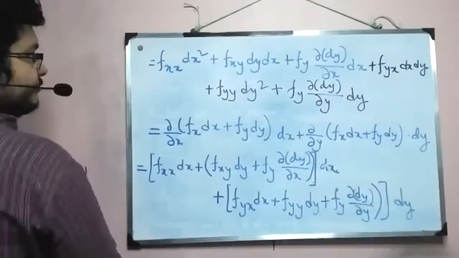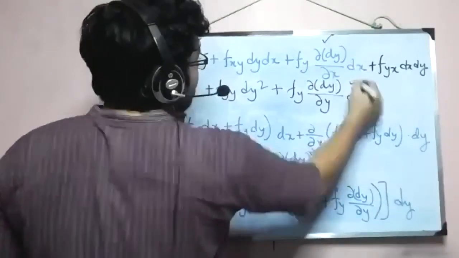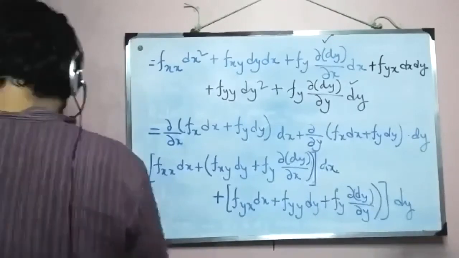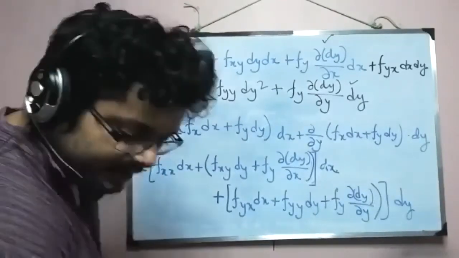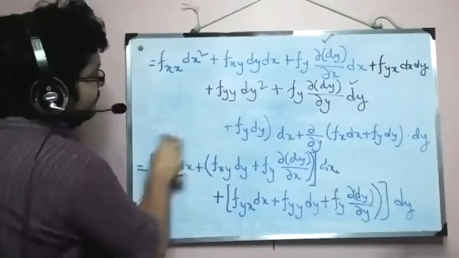Now look at these two terms, this one and this one. We can sum them up and write a smaller notation. So what would that be?